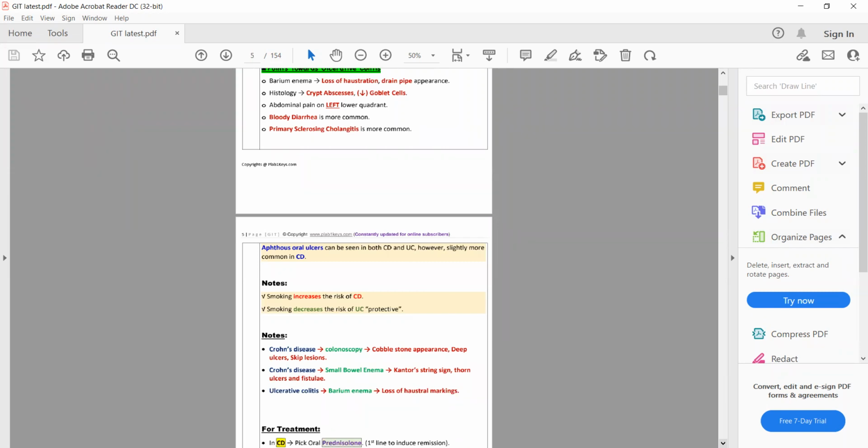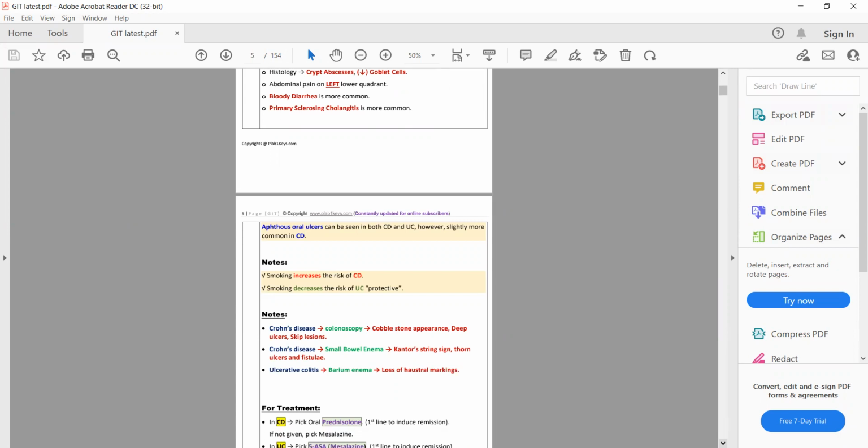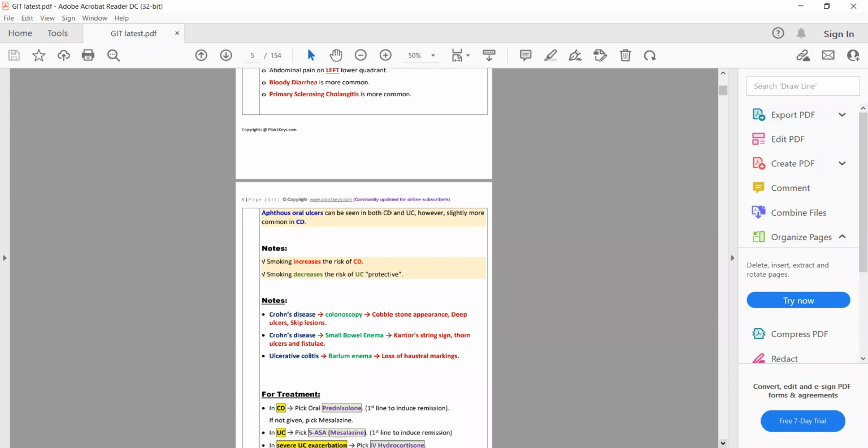We have discussed all the differences between ulcerative colitis and Crohn disease: colonoscopic differences, histologic differences, differences in signs and symptoms. Now, the treatment. Remember that the gold standard investigation for the diagnosis of inflammatory bowel disease is colonoscopy. Gold standard investigation for the diagnosis of Crohn disease or ulcerative colitis is colonoscopy.